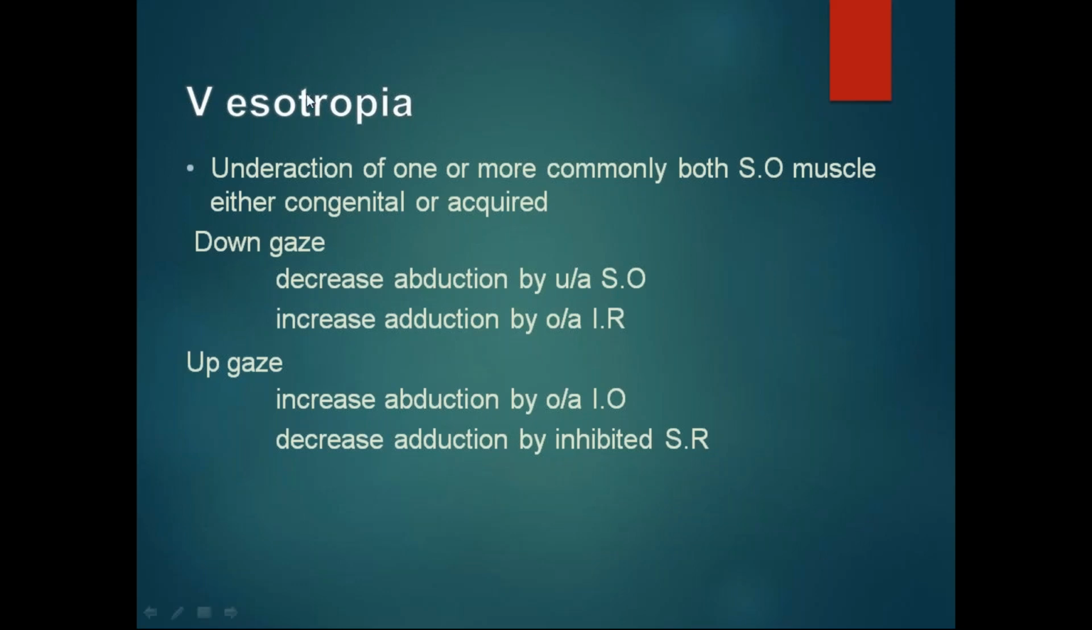V pattern esotropia: the common cause is underaction of one or more, commonly both, superior oblique muscles, either congenital or acquired. In downgaze, there is a decrease in abduction by the superior oblique and an increase in adduction by the inferior rectus muscles.